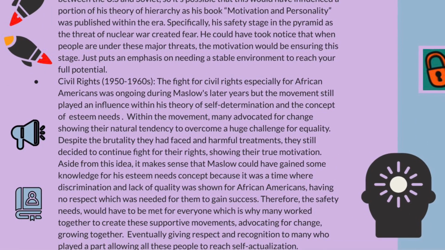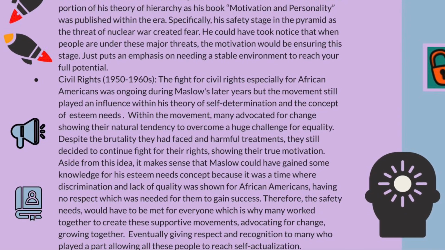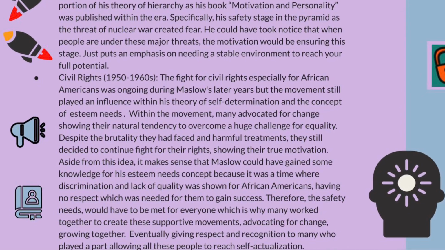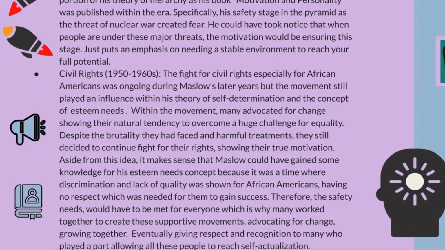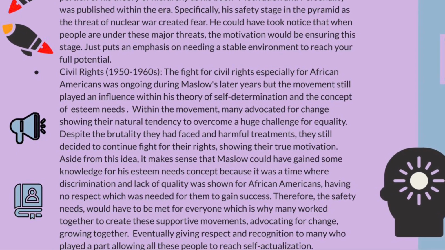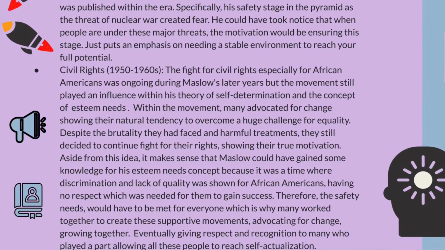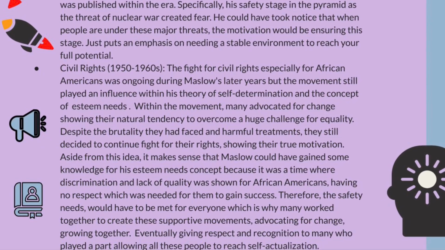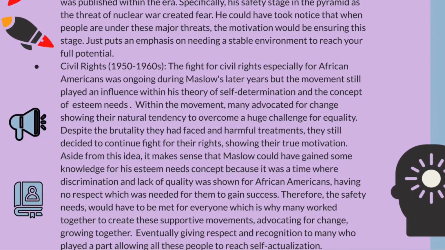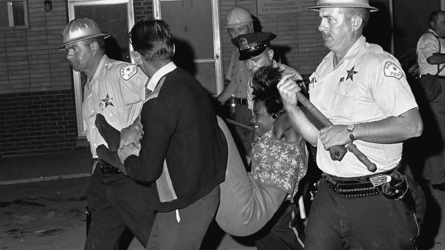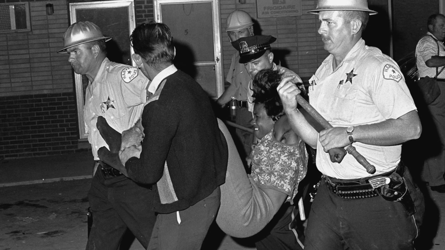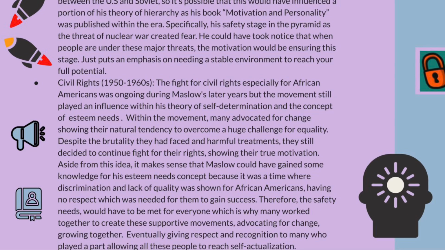Finally, moving on to civil rights, the fight for civil rights, especially for African Americans, was ongoing during Maslow's later years, but the movement still played an influence within his theory of self-determination and the concept of esteem needs. Within the movement, many advocated for change, showing their true tendency to overcome huge challenges for equality. And despite the brutality that they faced and the harmful treatments and threats, they still decided to continue to fight for their rights, showing their true motivation.